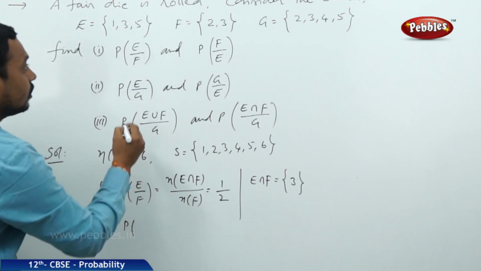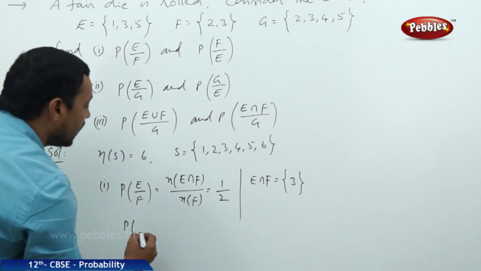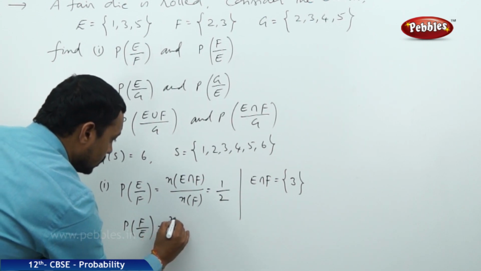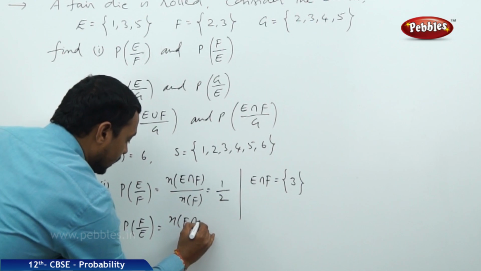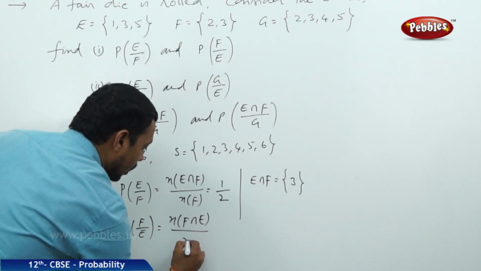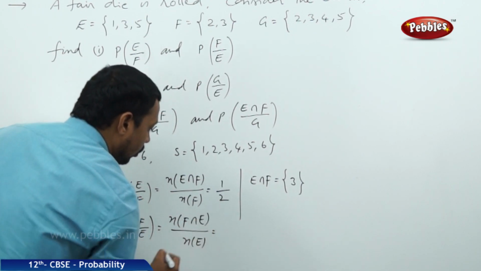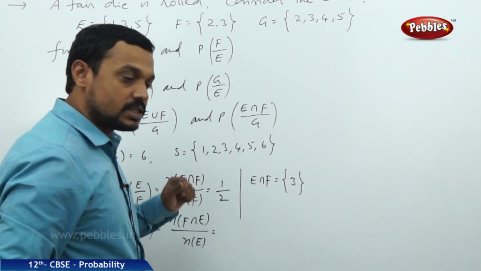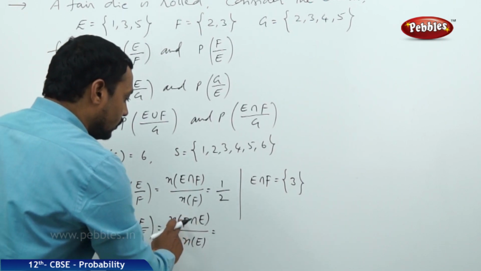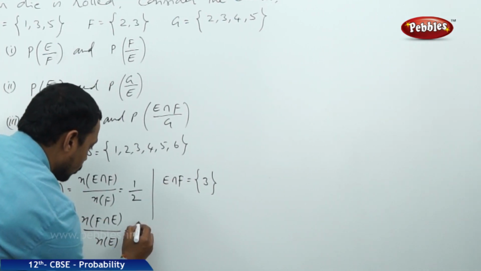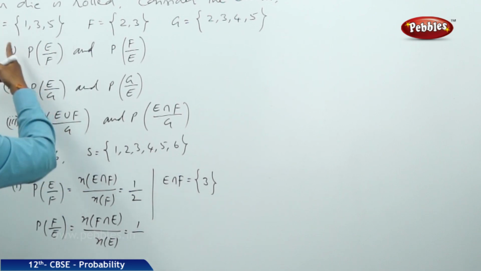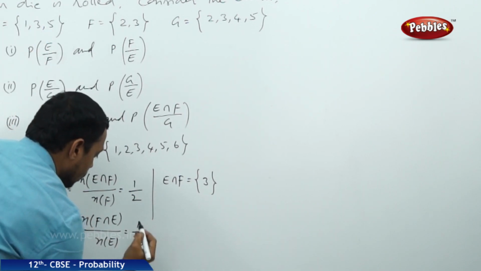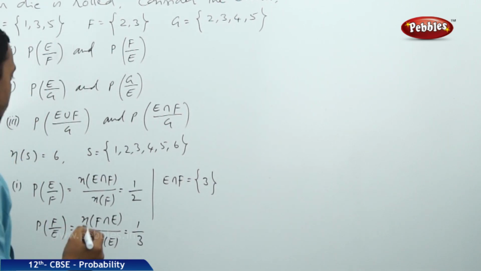And another one, the probability of F by E. Now, this is N of F intersection E by N of E. You know, F intersection E and E intersection F are both the same. That's why the number of elements in this intersection is 1, over N of E. What is the number of elements? 1, 3, 5, that is 3. Therefore, the probability for the event is 1 by 3.